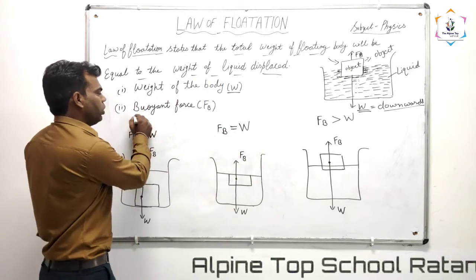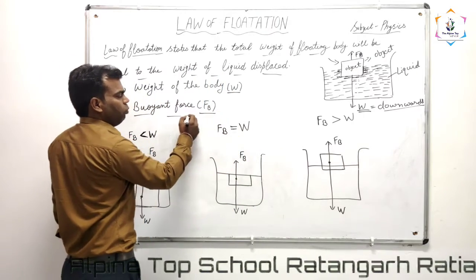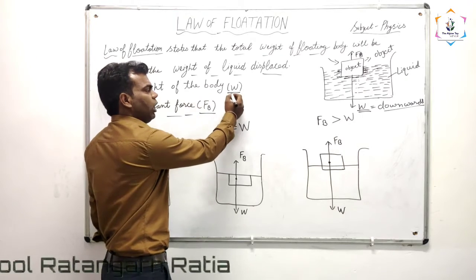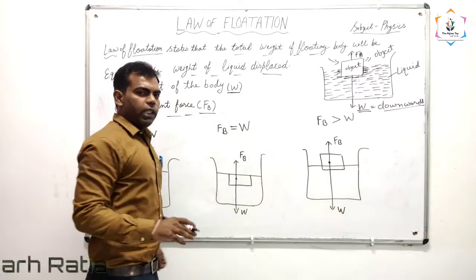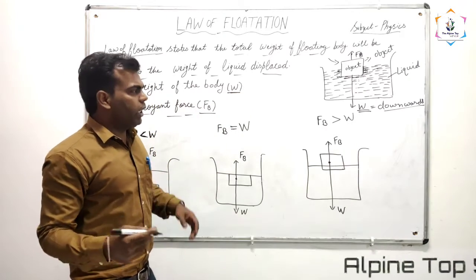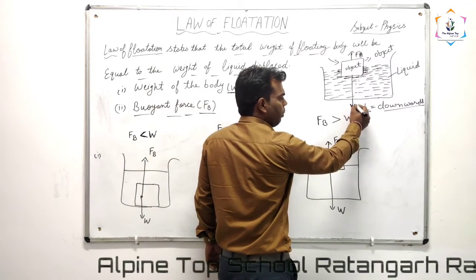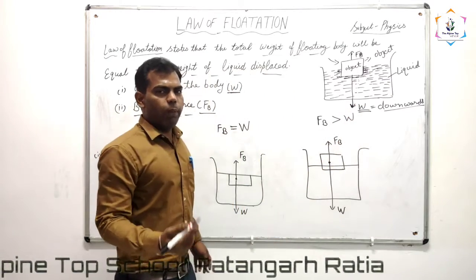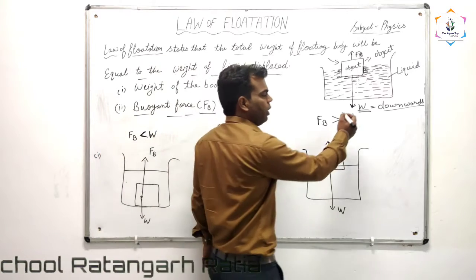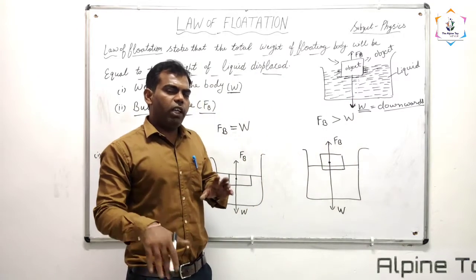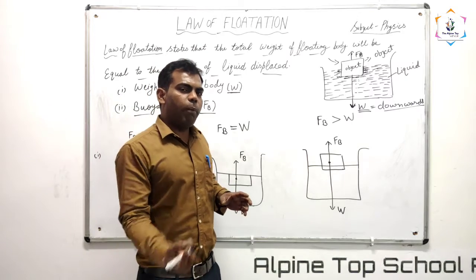We denote the buoyant force with FB, and we denote the weight of the object as W. As I told you, the weight of the object acts downward because it depends upon the gravity of the planet, so weight always acts downward, and the buoyant force will always act in the upward direction.